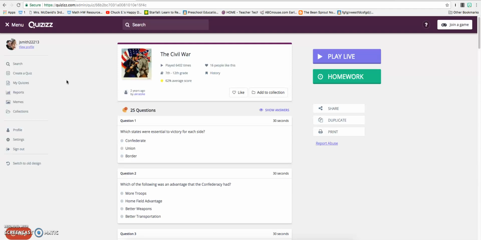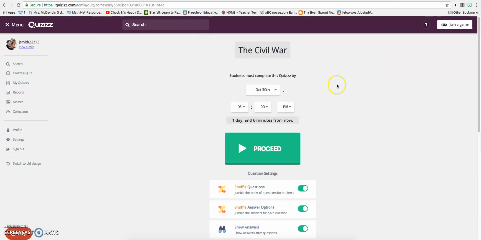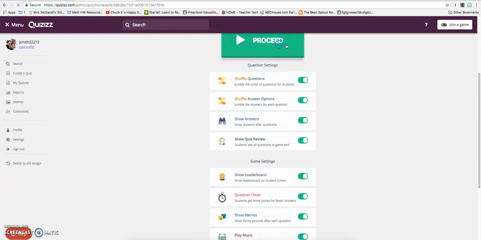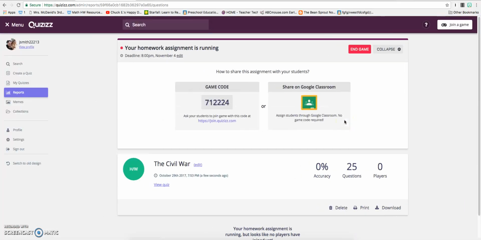The fun thing about quizzes is that you can also assign these quizzes as homework. If you assign it as homework, you can give them a due date of when it's due and a time. And then students will have until that time to do this quiz on their own. Once again, you can put it through Classroom, which is what we're pushing this year, or you can give them the game code to where they can complete it at home.